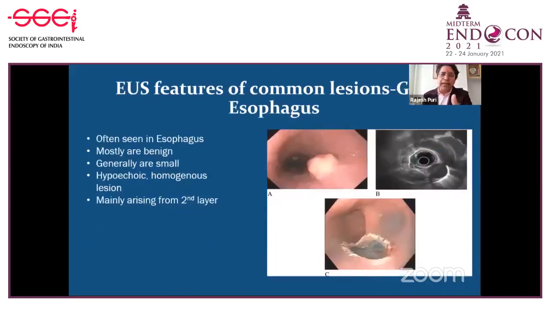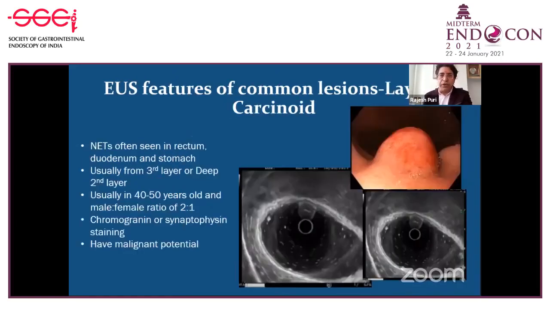Similarly, if you find a lesion like this, which is tooth-like in appearance in the esophagus, that is called a granular cell tumor. Often they are mostly limited to the esophagus. They are generally small, hypoechoic, homogeneous, and originate from the second layer. Again, they are benign. The risk of malignancy is very low. You may not require to follow up these patients.